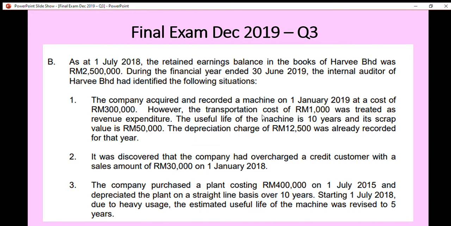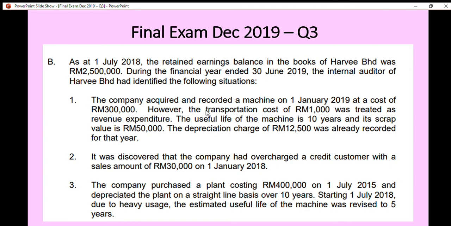The transportation cost of the machine was recorded as revenue expenditure. That means it was recorded as an expense in the SOPL. However, the transportation cost should be capitalized as a non-current asset, into the machine, amounting to 1,000.